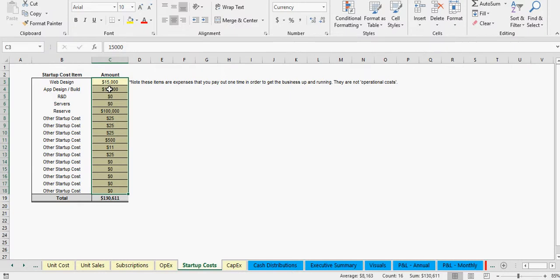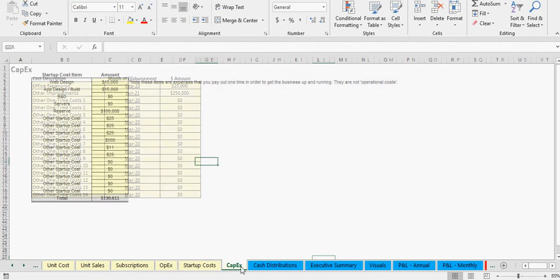This is where you would enter those one-time costs, and this represents year zero of the forecast. And when you're talking about internal rate of return, this is going to contribute to what that ends up being.